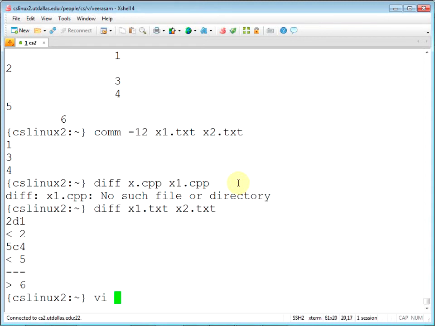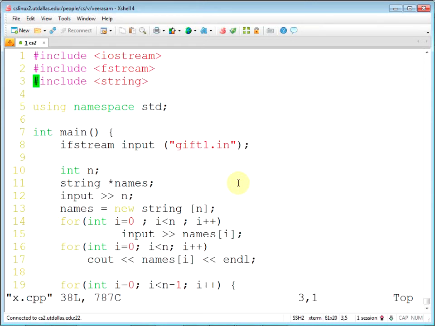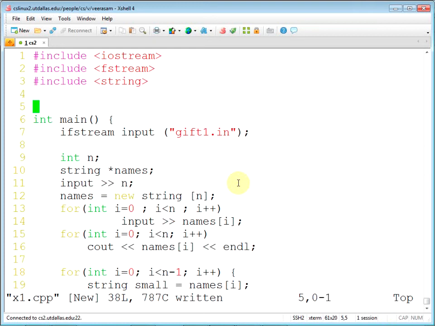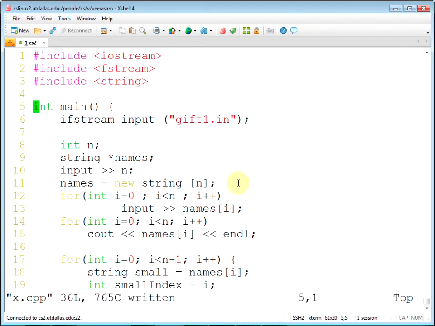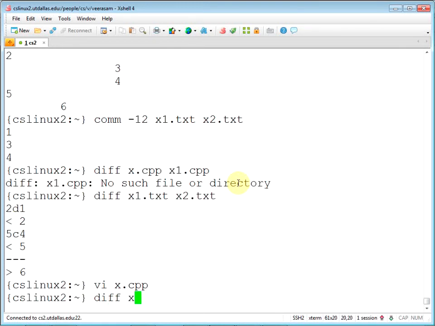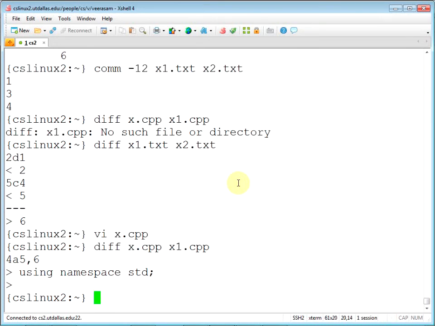It's probably easier if you have a source file. Let's see. I'm just going to write it as x1.cpp, and let me get rid of this line. Okay, so diff x.cpp x1.cpp. What it's saying is the second file has this extra line.